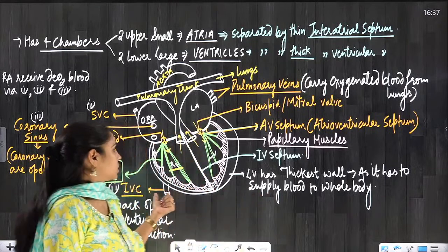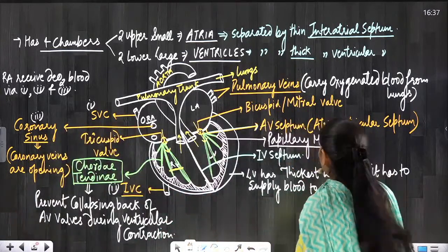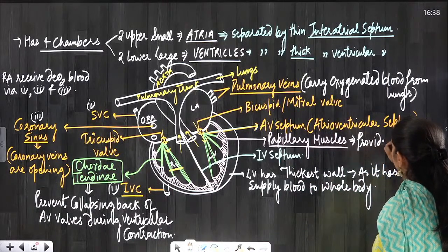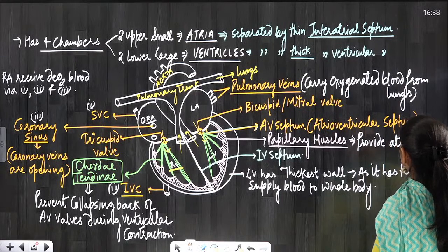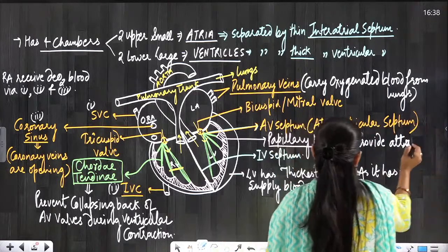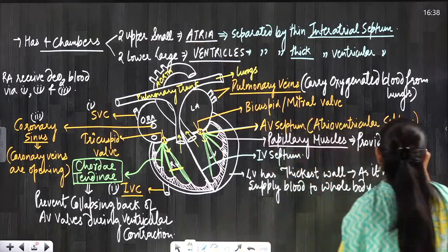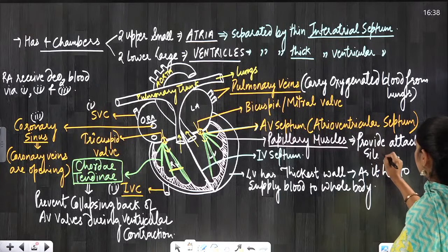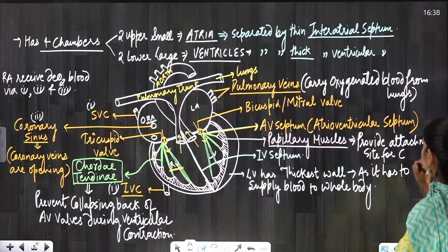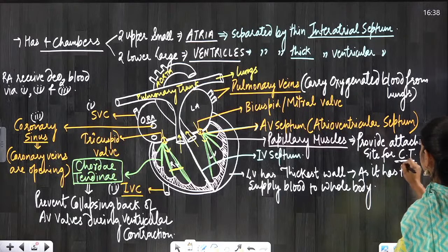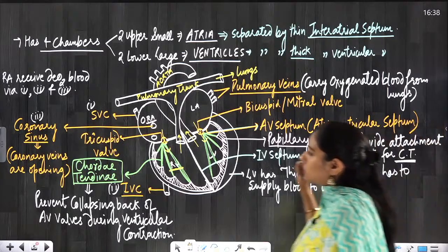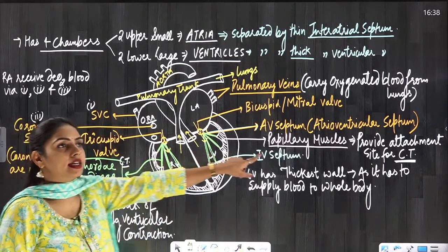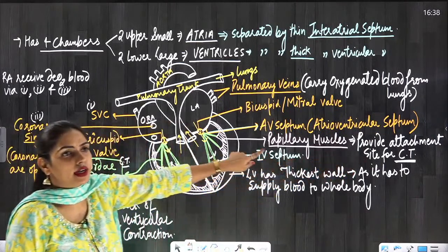Okay. So now let's write papillary muscles. About papillary muscles also, they provide a site of attachment for chordae tendineae. Because I don't have that much space, I am writing in short. CT for chordae tendineae I have written there. Okay, CT for chordae tendineae.